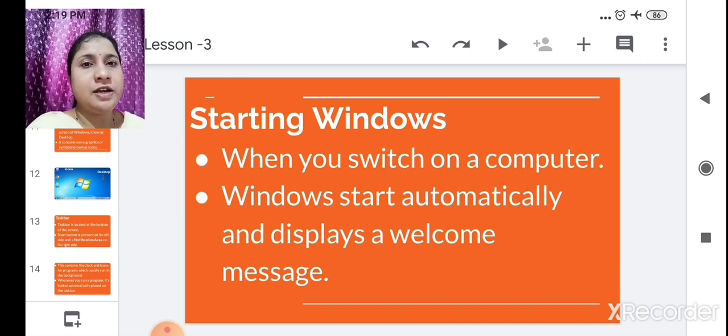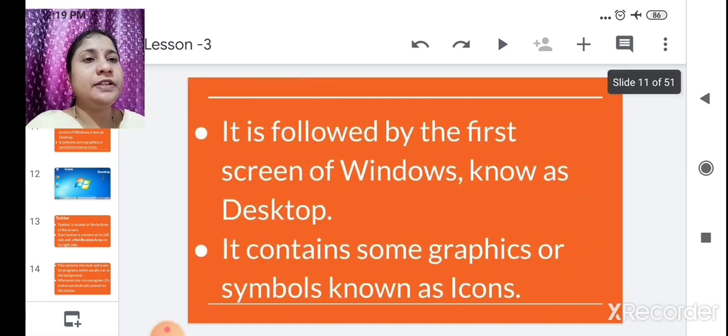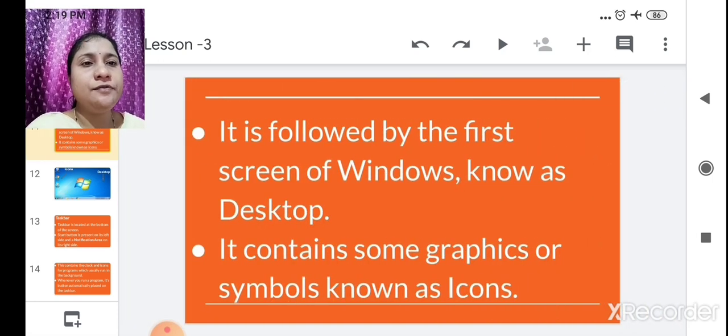After that it is followed by the first screen of Windows, known as the desktop. After getting the welcome message from Windows, the first screen you see, a blue screen or any other color, is nothing but the desktop. Whatever first screen appears on Windows is a desktop.